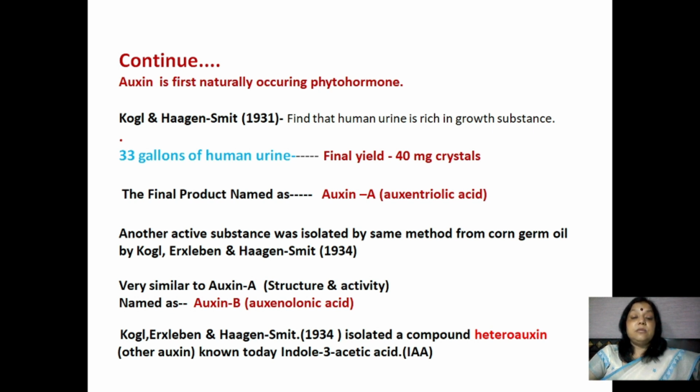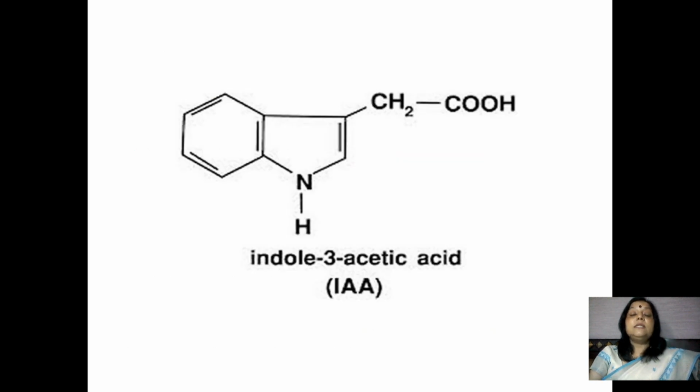Another active substance was isolated by the same method but from corn germ oil by these scientists, and they named it auxenolonic acid or Auxin B, and it was the same in structure and activity as Auxin A. These scientists also isolated a compound, heteroauxin, which is known today as indole 3 acetic acid or IAA. This is the structure of indole acetic acid.